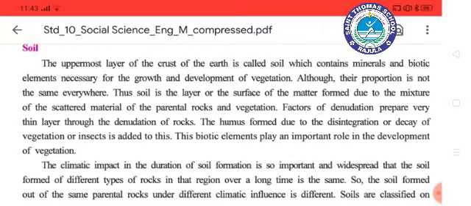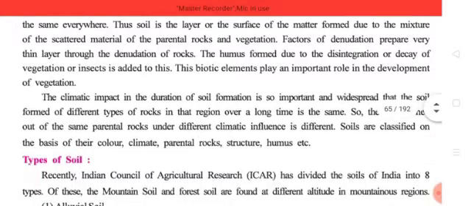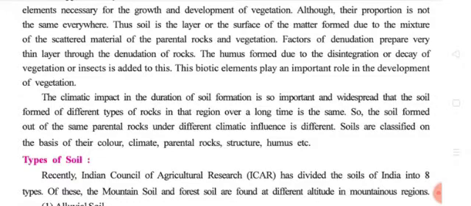So either disintegration or decay of vegetation, and one other thing, insects, is added to this. These biotic elements play an important role in the development of vegetation. That is why importance is given to the biotic elements for the growth of vegetation. The climatic impact in soil formation is so important and widespread that the soil formed of different types of rock in that region over a long time is the same. So the soil formed out of the same parental rock under different climatic influence is different.